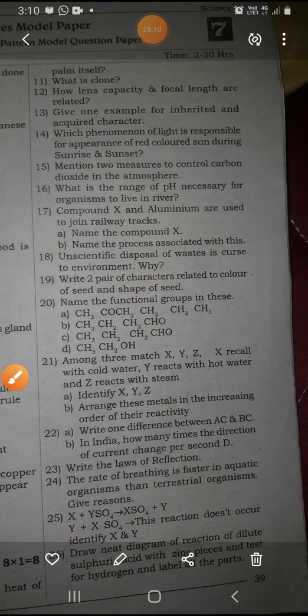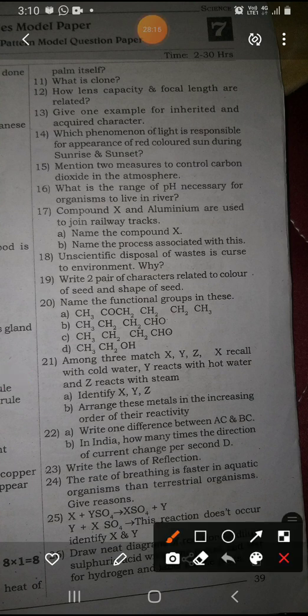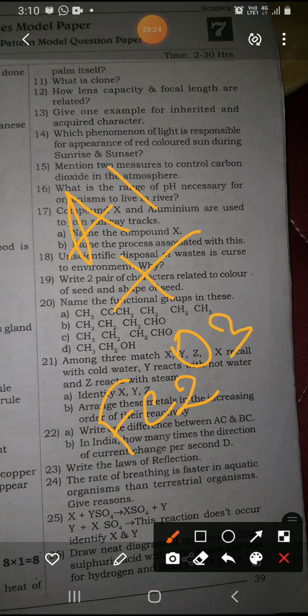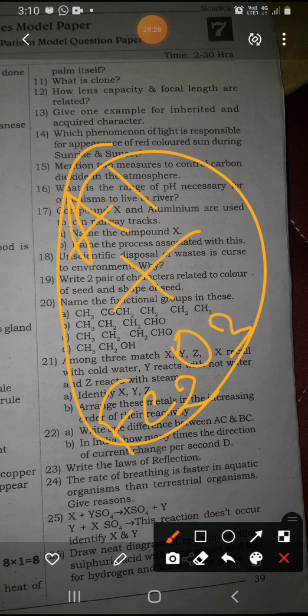So we are discussing the 17th question, right? Aluminum along with ferric oxide, Fe2O3, is used to join the railway tracks. This is heated together and used to join the railway tracks which get damaged.